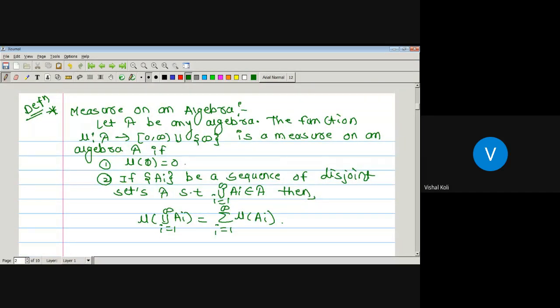That is, a function which is defined on an algebra curly A is said to be a measure on that algebra if it holds two properties: that is, mu of phi will be equal to 0, and if A_i is a sequence of disjoint sets in algebra curly A with the union over i from 1 to infinity of A_i belonging to curly A. That is, if we take a disjoint sequence of sets in curly A, then its countable union is again in that curly A. Then we have to prove that measure of the union over i from 1 to infinity of A_i is equal to the summation over i from 1 to infinity of measure of A_i. Okay, is the definition clear?